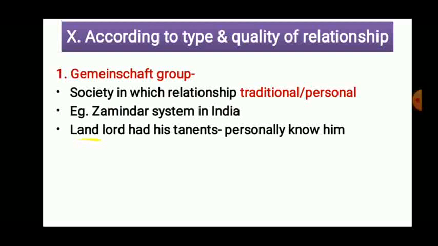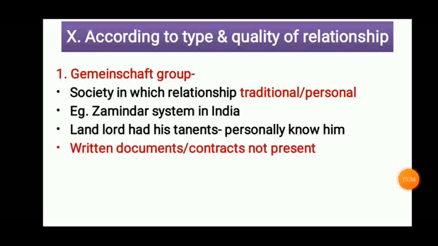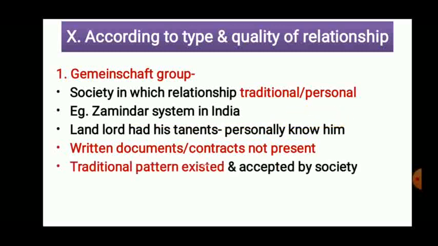Now what are the landlord or Zamindar going to do? They have their own tenants. Tenant means the borrower, the one who takes the loan. Okay. But how are they going to offer them a loan? This Zamindar is going to offer the loan on the basis of personal knowledge. As they know that particular person personally, accordingly they offer the loan to that person. Okay. There is no written document, no contract among those individuals. As you know that particular person, so that Zamindar is offering a loan to that person. That indicates a traditional pattern exists or is accepted by the society. Just approach that Zamindar, he will give the money to that particular farmer.